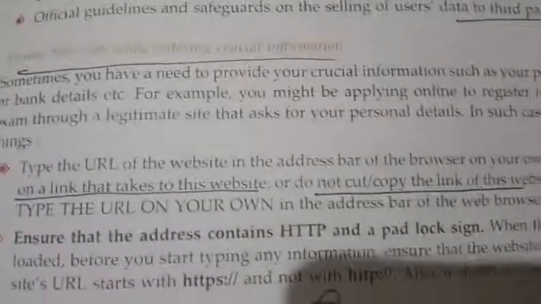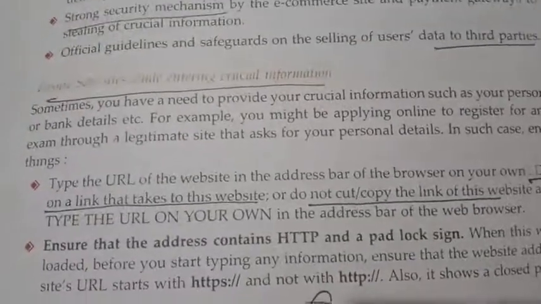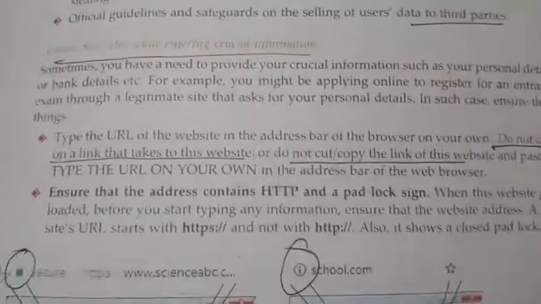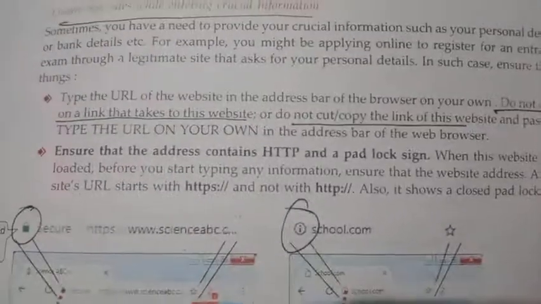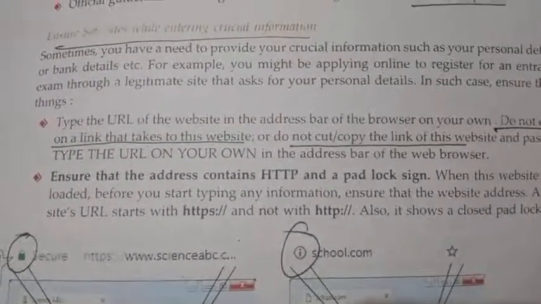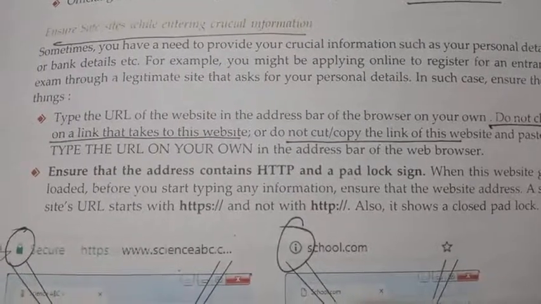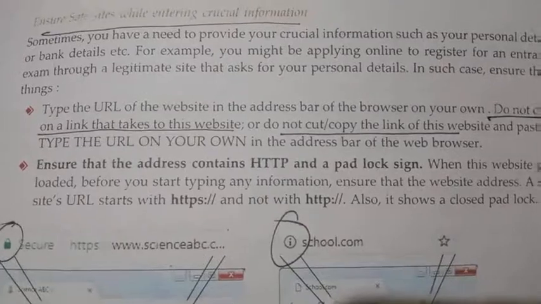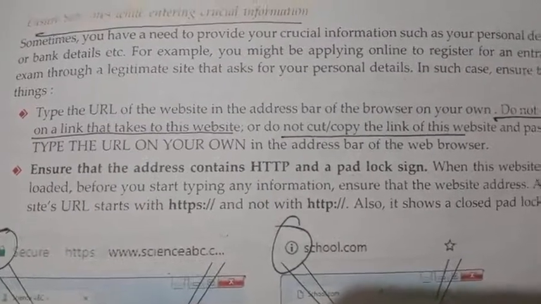Next we need to study how to ensure a safe site while entering crucial information. This is the same as the previous one: how to ensure that we are using a safe website, by using HTTPS instead of HTTP.